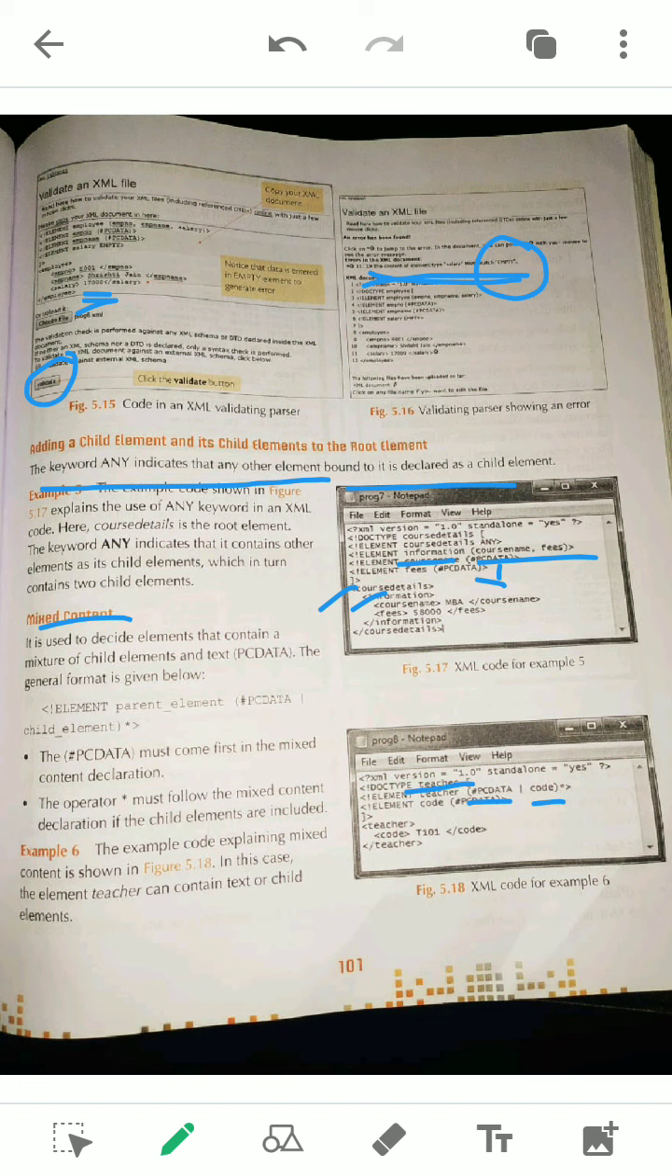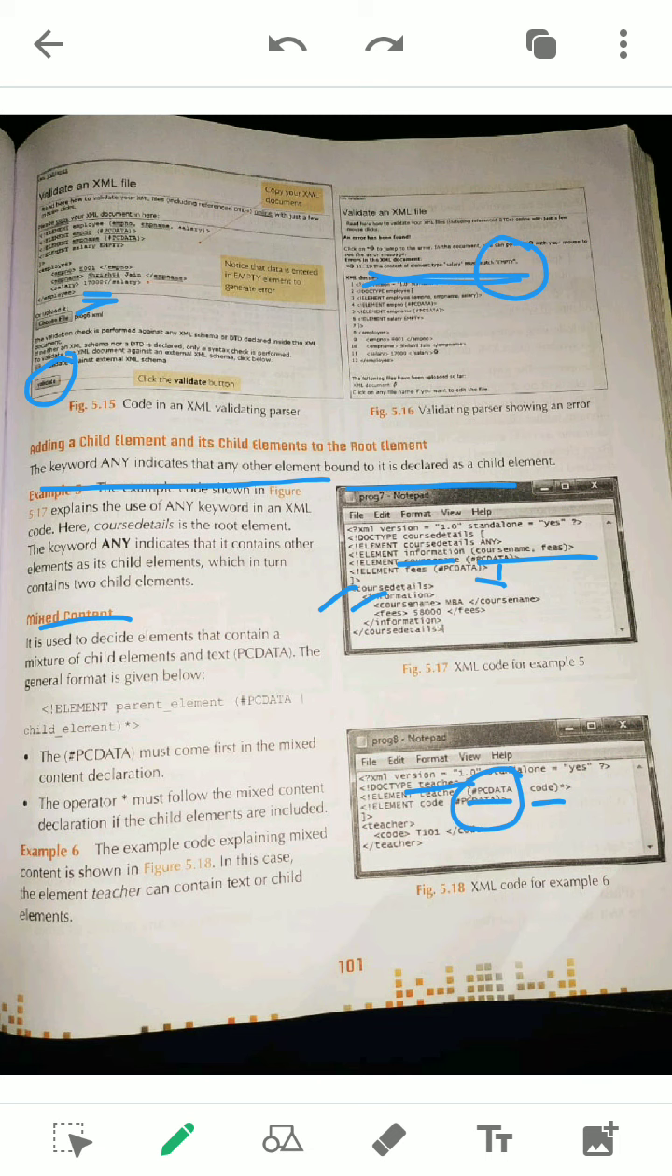Now see, teacher is the root. Under teacher, first it is written PCDATA, then one pipe, this is called pipe. Remember, one line like that, it is called pipe. Then it is written code. So teacher may contain another tag or another element, or it may contain content directly.